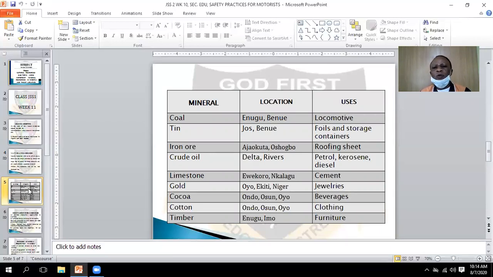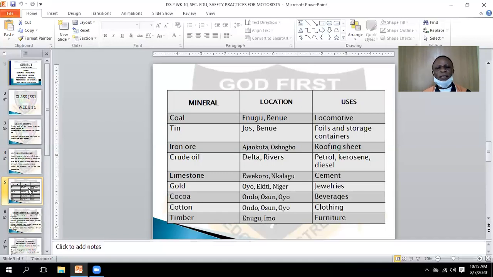Those are the things we used to make: those big containers for packing luggage, for packing loads. What of iron ore? We can get it at Ajaokuta, Osogbo. We use it for roofing sheets for our houses, and many things, like even aluminium and many more.